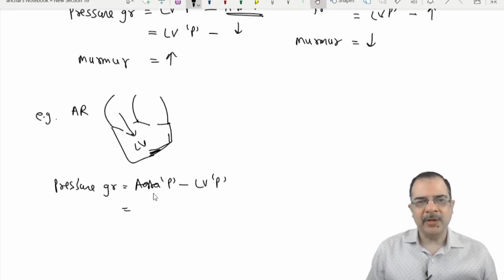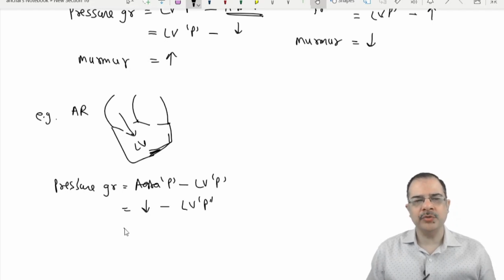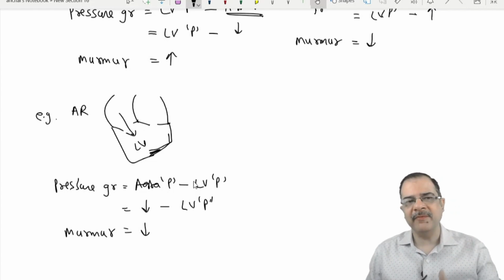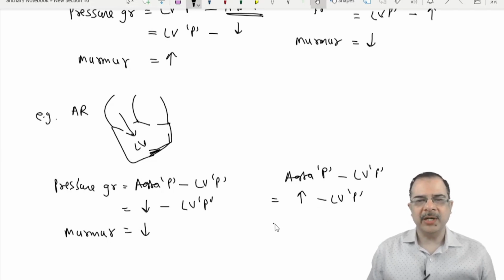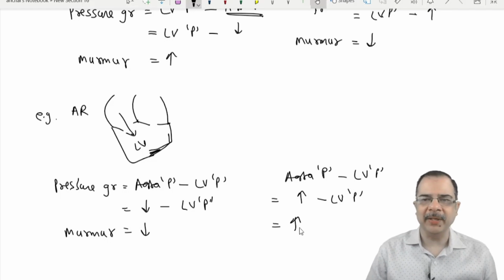If the maneuver is reducing the aorta pressure, you can see the pressure gradient will reduce, and the murmur will reduce. So if you give vasodilator agents, the murmur will reduce. Similarly, if we give a vasoconstrictor or anything which increases the aorta pressure, with LV pressure constant, the difference will increase and the murmur will increase. So the opposite response of AS and AR will happen.